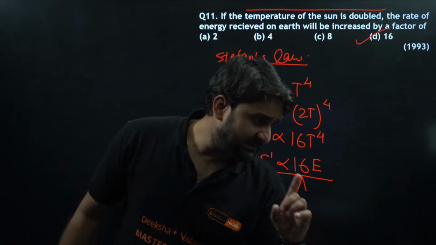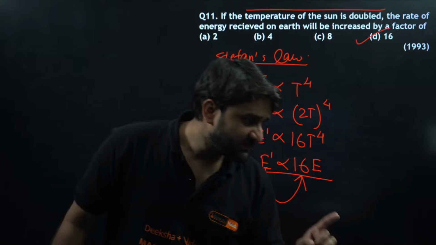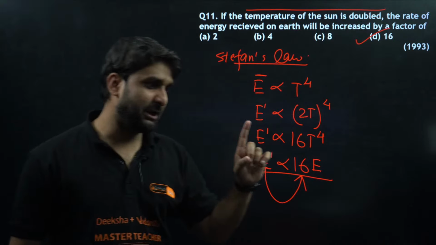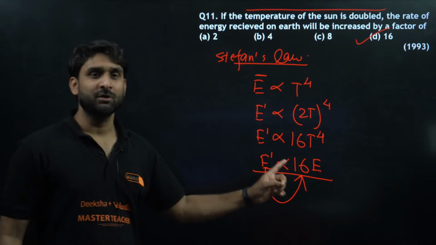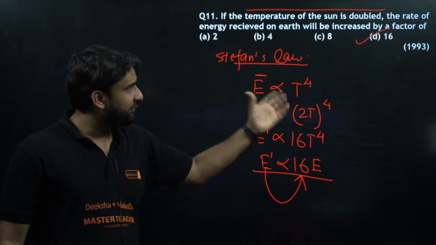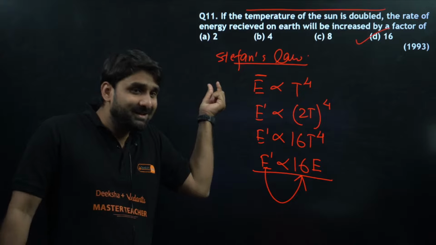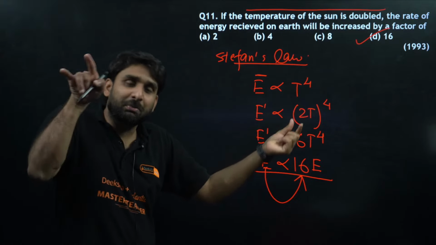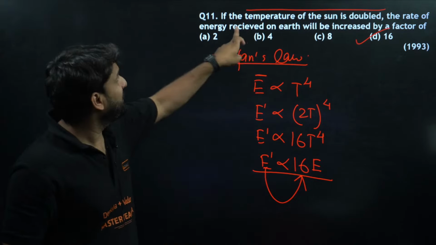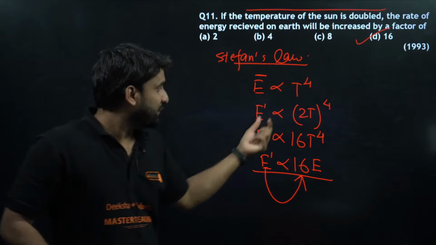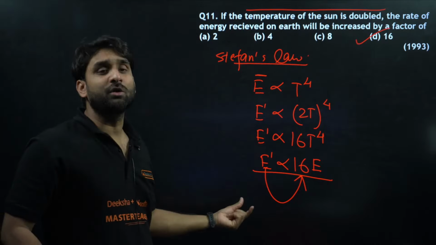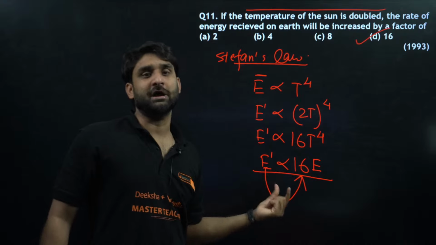Is it clear to all? Hi Salma. Salma, yes. Ramesh, is it clear to you? Ambreya, is it clear to you all? So just using Stefan's law, we can find out the answer. According to Stefan's law, energy is directly proportional to T to the power 4, right? So if the temperature of the sun is doubled, the energy which is received on the earth will be increased by 16 times.